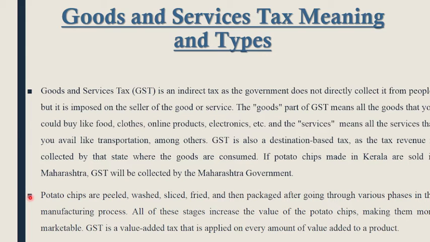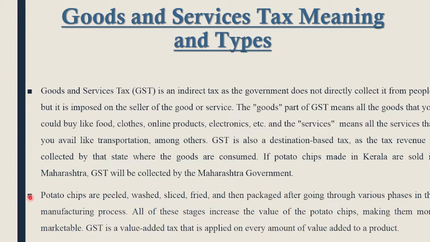GST is also a destination based tax, as tax revenue is collected by the state or place where the goods are consumed. Let's take an example: if potato chips are made in Kerala and sold in Maharashtra, GST will be collected by the Maharashtra government.